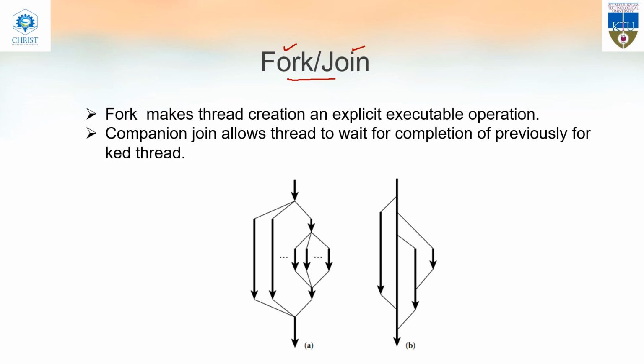Now let's go through the difference between fork and join and other thread creation mechanisms. Other thread creation mechanisms, let it be co-begin, or a parallel loop, or launch elaboration, whatever it may be, the speciality of these is that they have a common starting point and a common ending point.